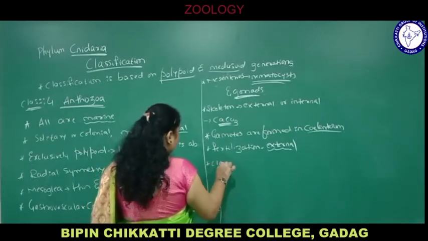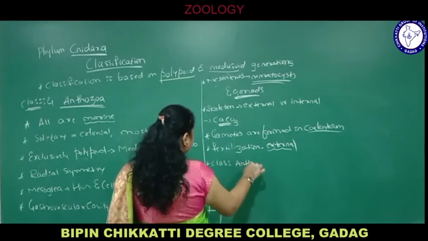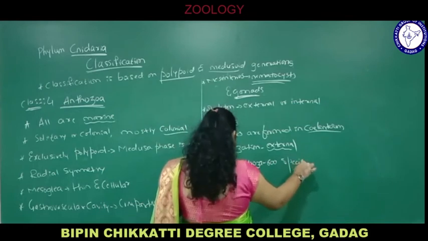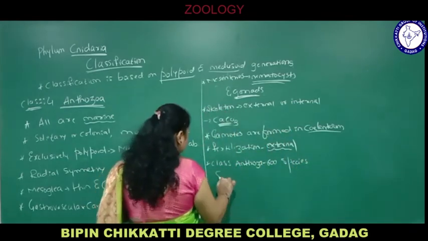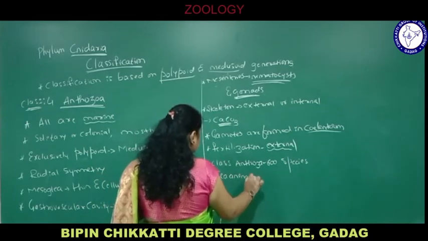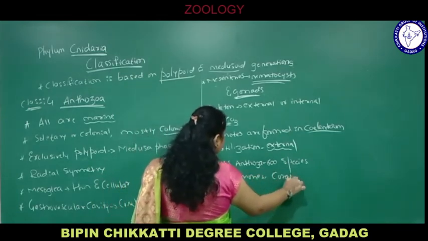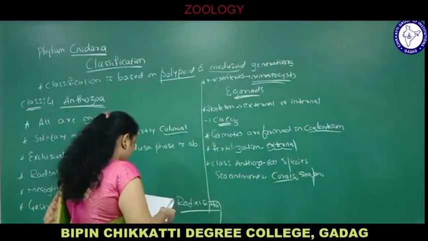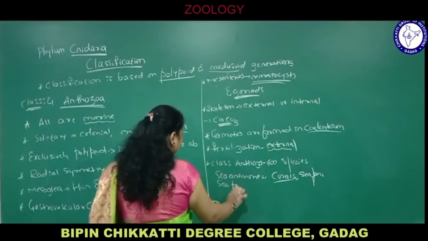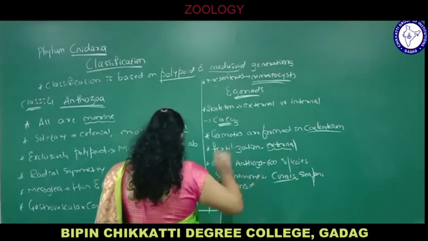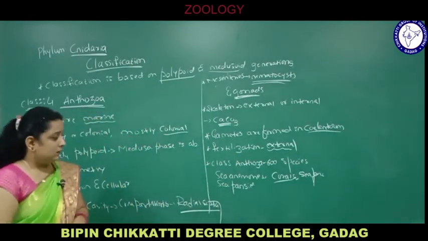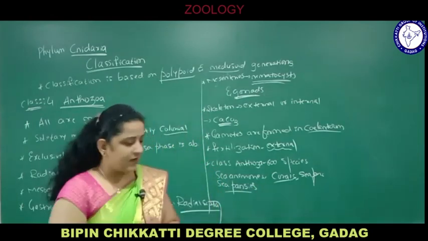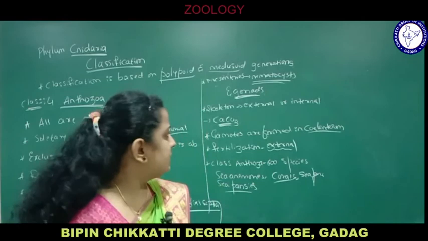Class Anthozoa has 600 species: sea anemones, corals, sea fans, sea pansies. You know, corals you get on the beach side, very beautiful, and they are used for decorative purposes. So the Anthozoa class includes sea anemones, corals, sea fans, and sea pansies.